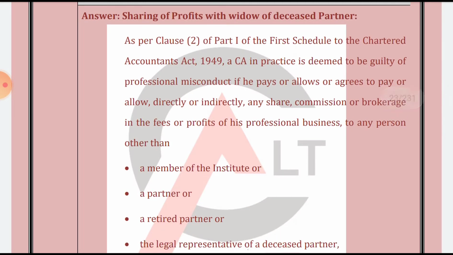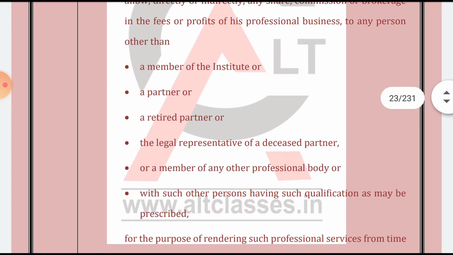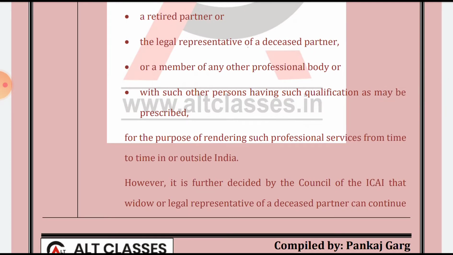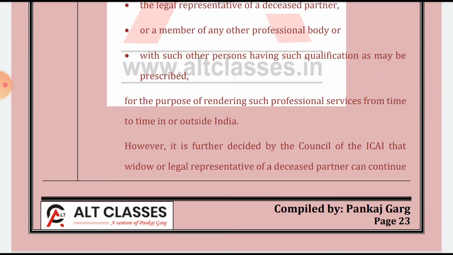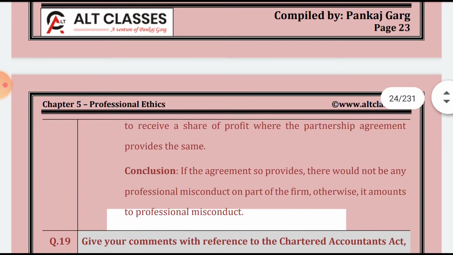As per clause 2 part 1 first schedule of the Chartered Accountants Act, a CA in practice is deemed to be guilty of professional misconduct if he agrees to pay or allow, directly or indirectly, any share, commission or brokerage in the fees of his professional business to any person other than these persons, whether in India or outside India, for the rendering of such professional service. However, it is further decided by the council of the ICAI that the widow or the legal representative of the deceased partner can continue to receive the share of the profit where the partnership agreement provides the same.